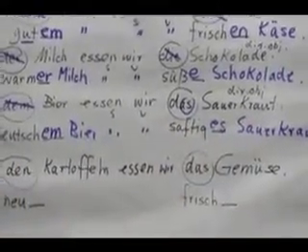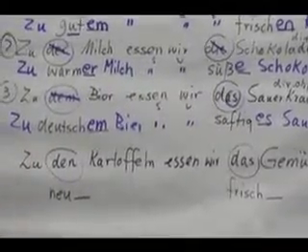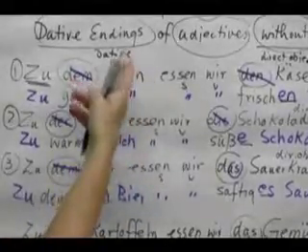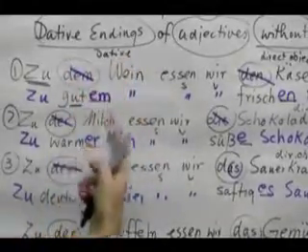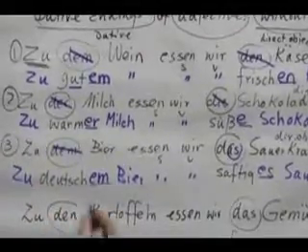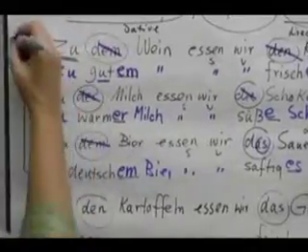Alright, so these were examples in the singular. It's not complicated. The only trick is always knowing whether the nouns like Wein, Milch and Bier have der, die or das originally, and then you know how to make the changes. Now, this was in the singular.